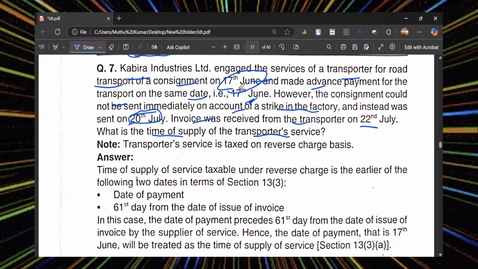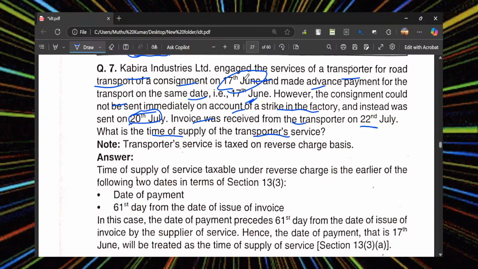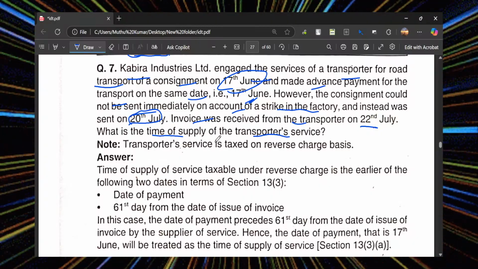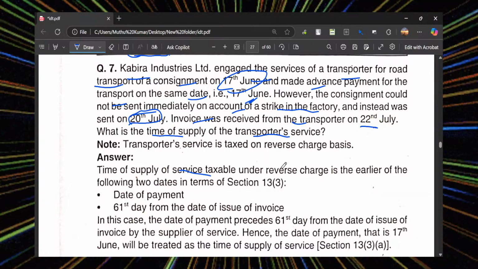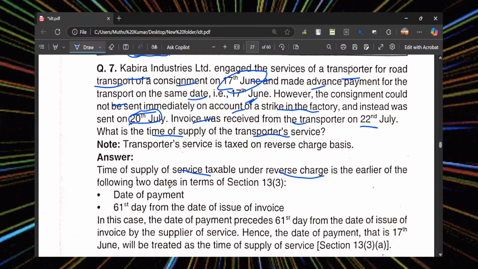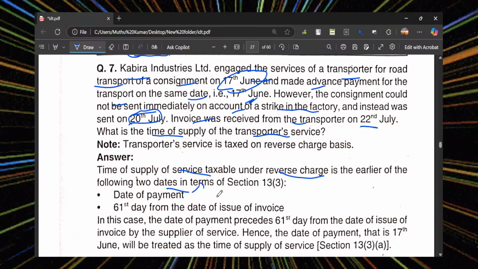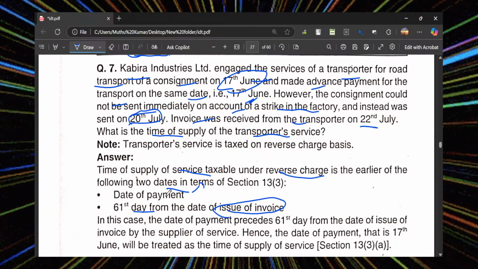So I have received the advance on July 17. No, that is the payment date on which the time of supply is to be considered. Time of supply of service taxable under the reverse charge is the earlier of the following 2 dates: the date of payment or 61 days from the date of issue of invoice. In this case, the date of payment.